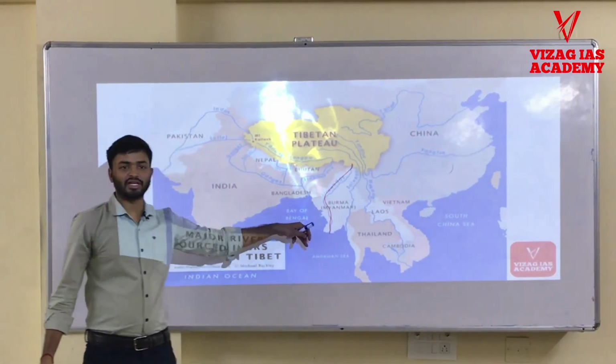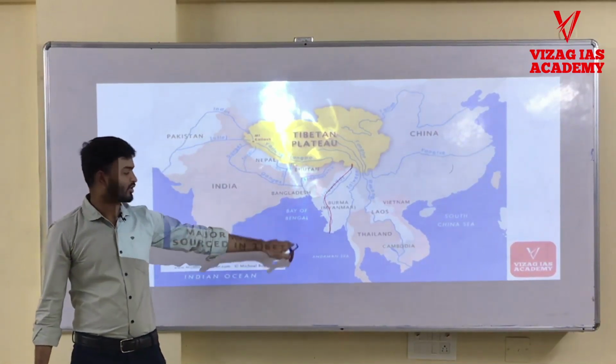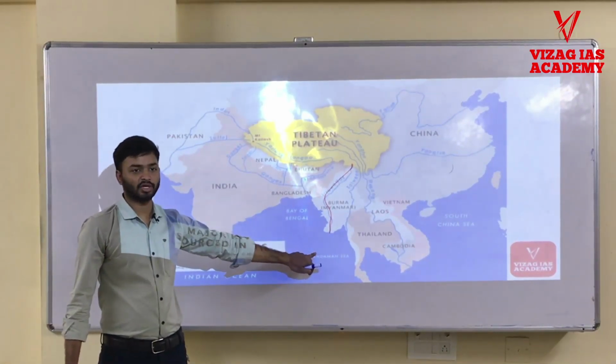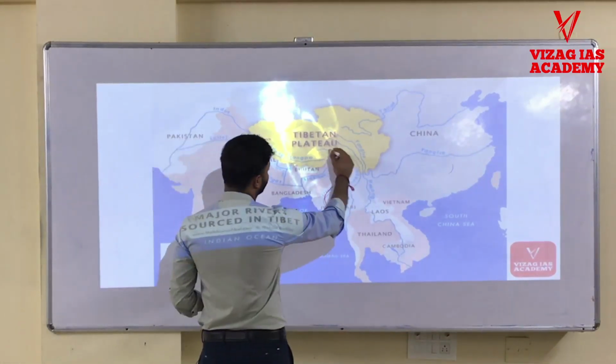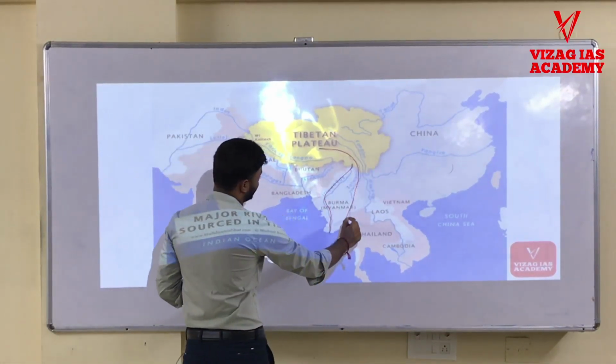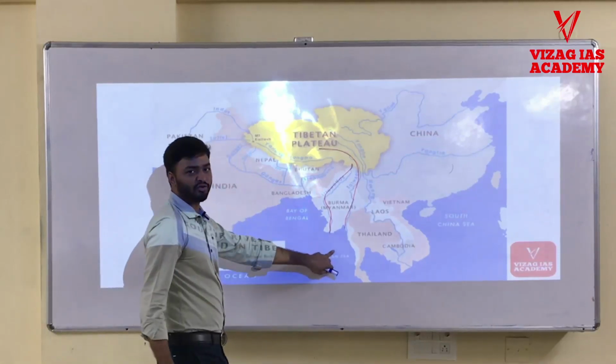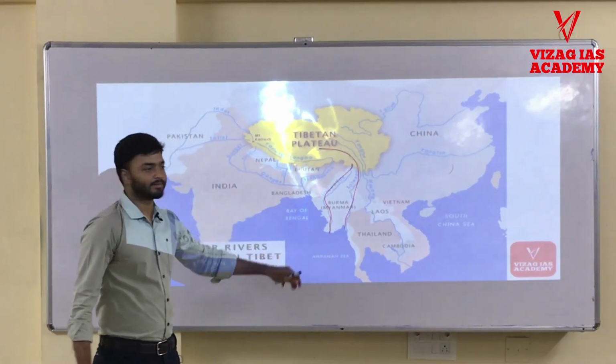Irrawaddy river flows entirely in Myanmar and it falls into the Andaman Sea. You can say Indian Ocean, but particularly it is the Andaman Sea. Next we have Salween river. This river also falls into the Andaman Sea.